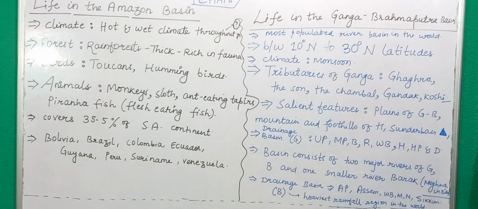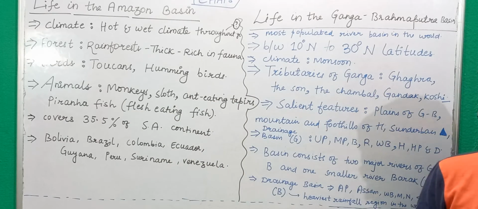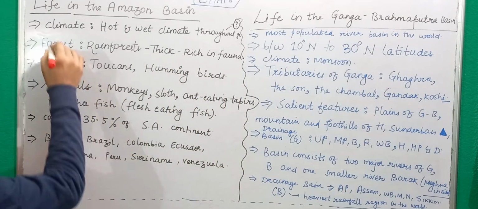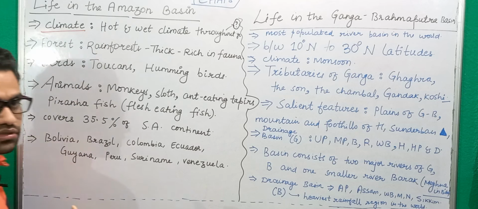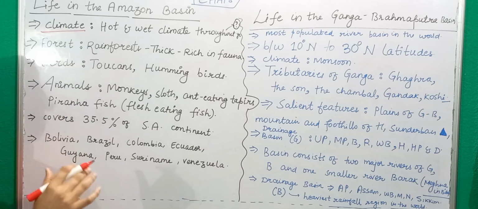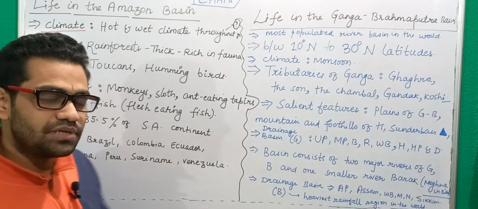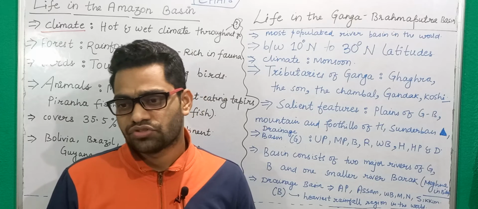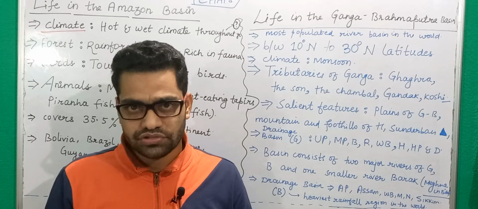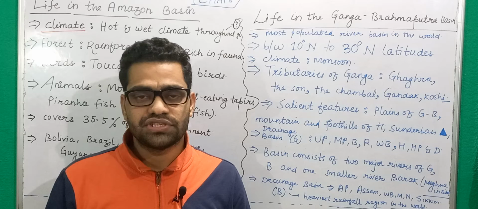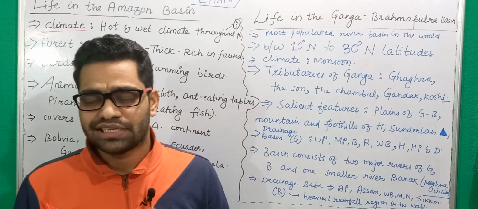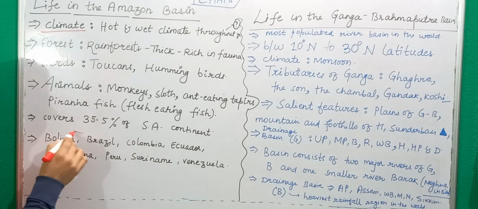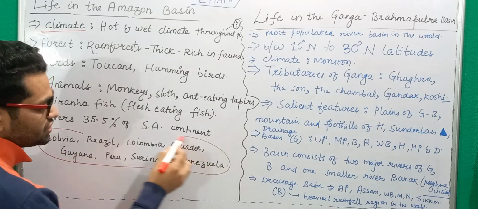Now, when we talk about the Amazon river basin, first we will look into the climate that is available in the Amazon river basin. So, what is the climate that you will find there? First, what do I mean when I say Amazon river basin? This is the area which is drained by the Amazon river and its tributaries, right? So first look into what this Amazon river basin consists of.